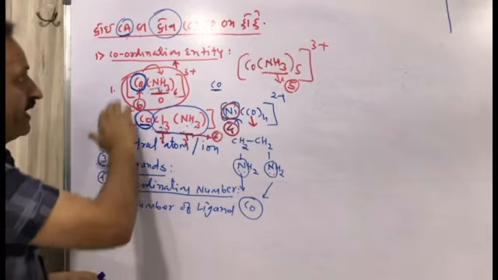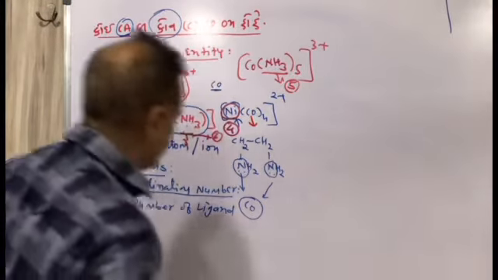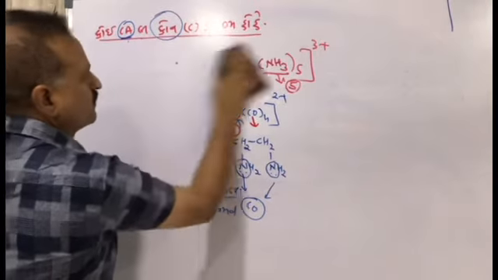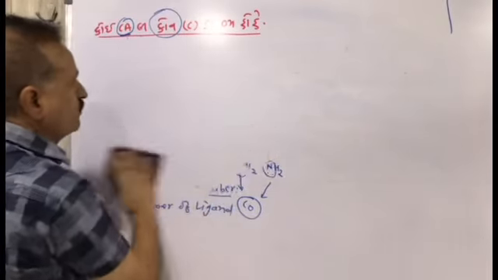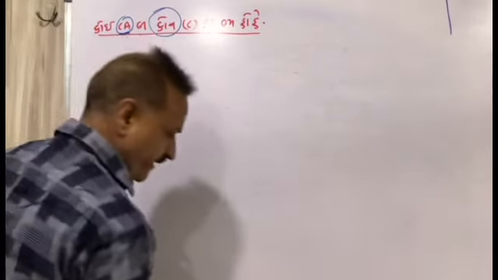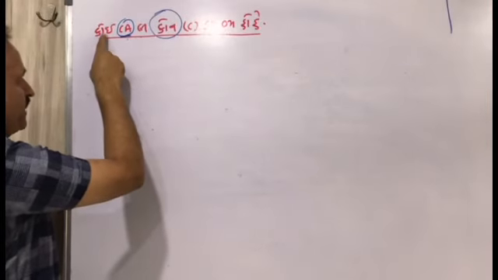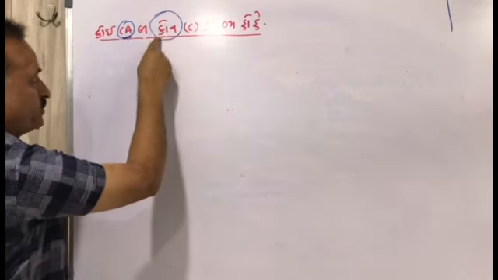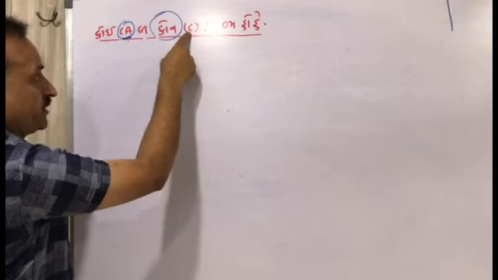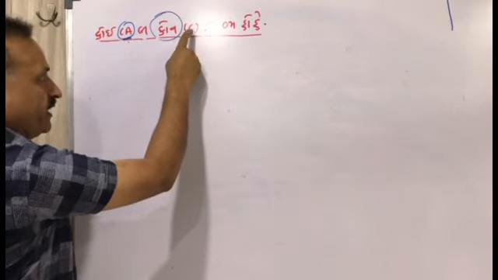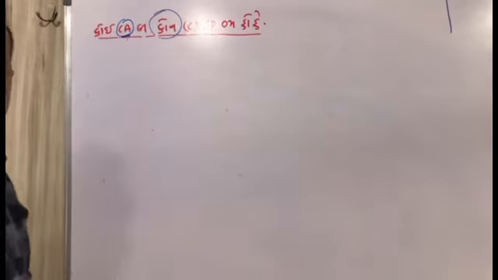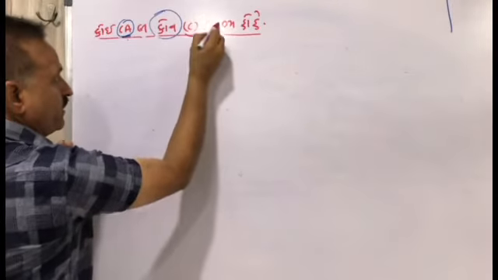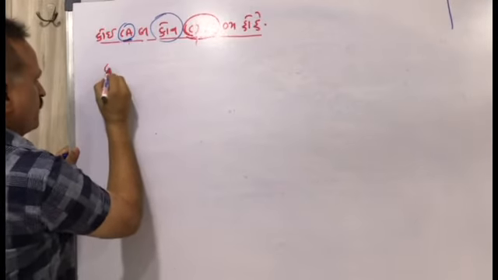Now it is clear. I am writing the remaining part. Now CON we have cleared. Again I am repeating that CoE means coordination entity, CA means central atom, LI means ligand, CON means coordination number, CS means coordination sphere, and CP means coordination polyhedron. Let's see the remaining part: coordination sphere.